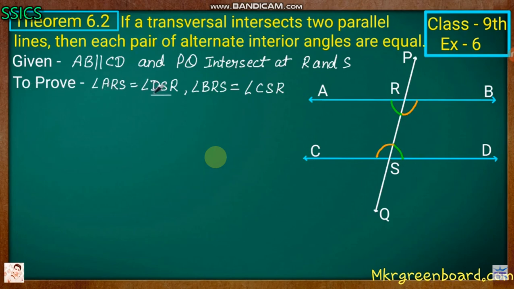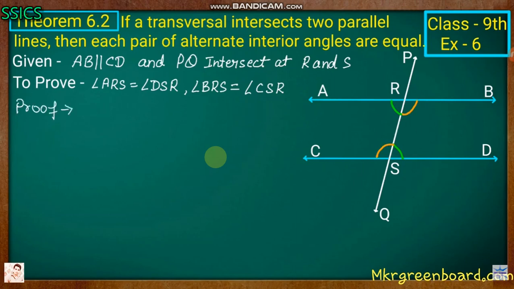What we have to prove is angle ARS is equal to angle DSR, and angle BRS is equal to angle CSR.